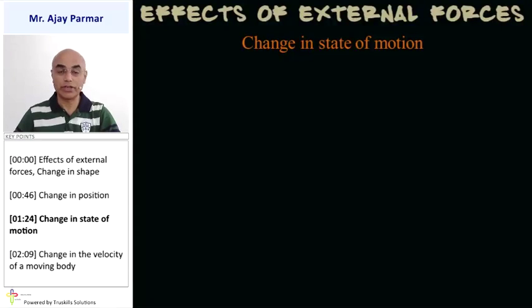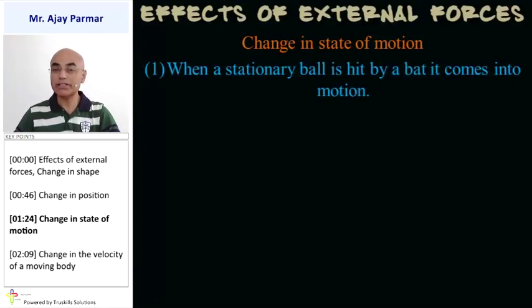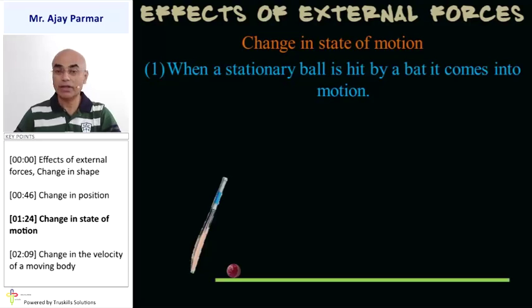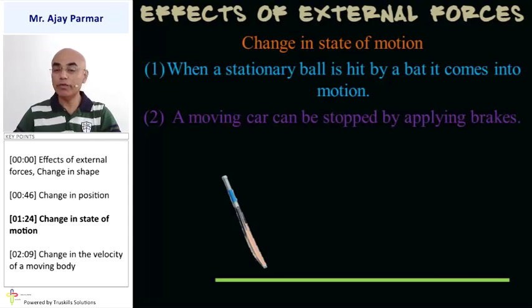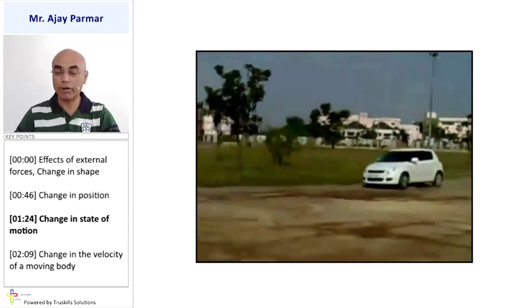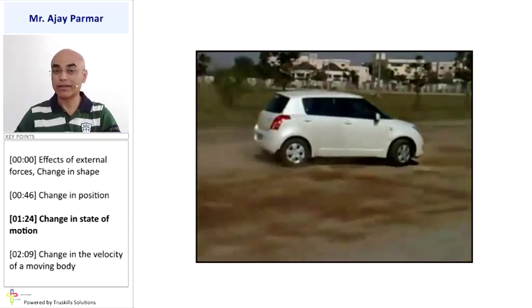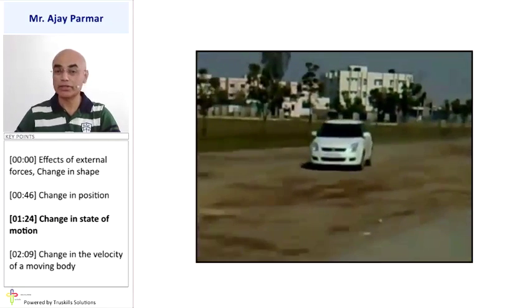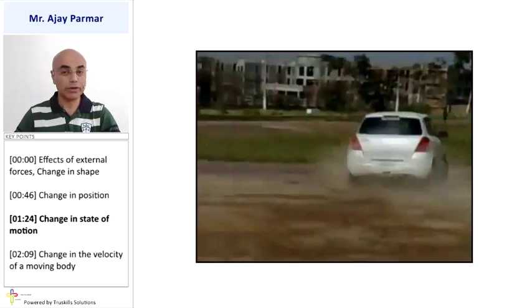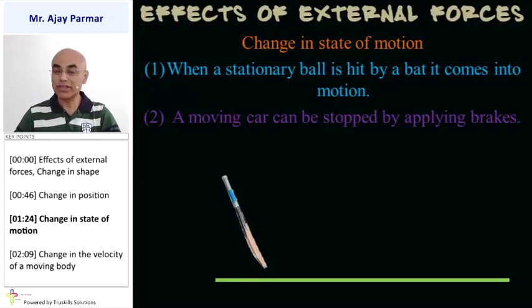Another effect is change in the state of motion. When a stationary ball is hit by a bat, it comes into motion. For example, when a bat hits a stationary ball, the ball comes into motion. So the state of motion can be changed. A moving car can be stopped by application of the brakes. Don't try this, but when the brakes are applied, the car is stopped. Here it is done by professional stuntmen, but don't ever try this out. You can see that by application of the brakes, the moving car can be stopped.